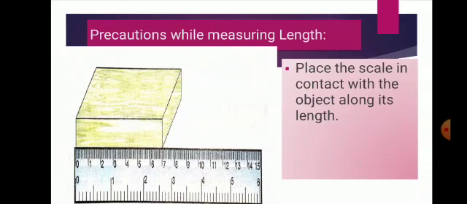Say in the diagram, the scale is placed parallel to the side of the card which is to be measured. So it will give the correct placement of the scale and will give the correct reading for the length of the object. Okay. So the first precaution that you take, place the scale properly parallel to the object.